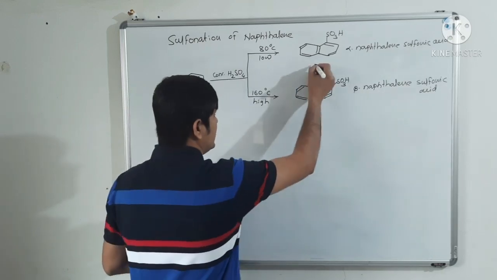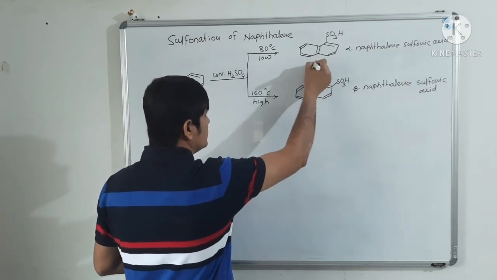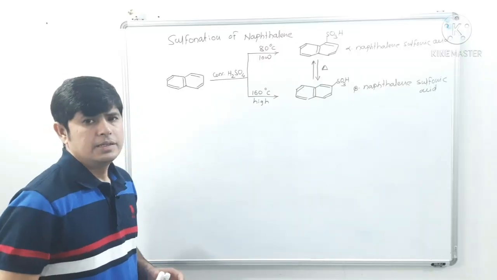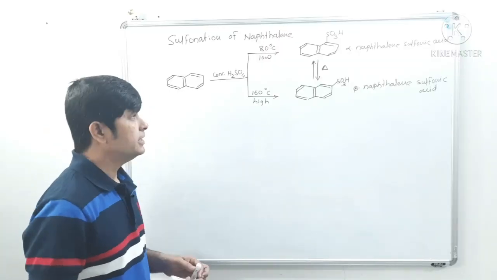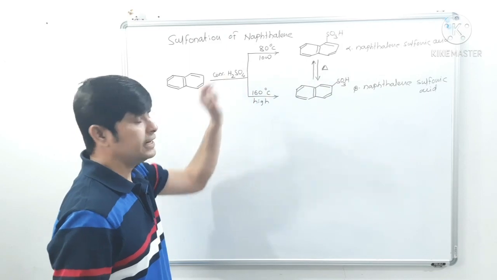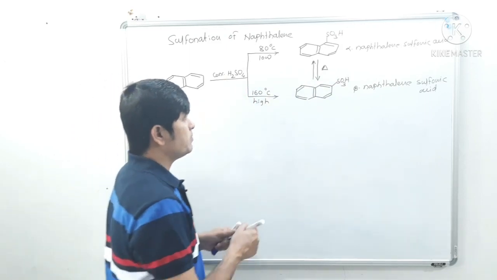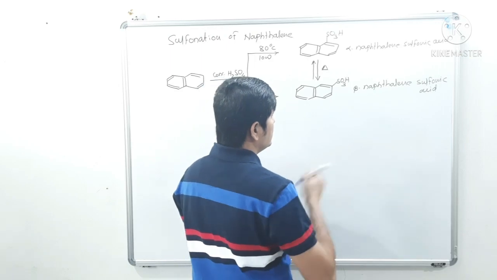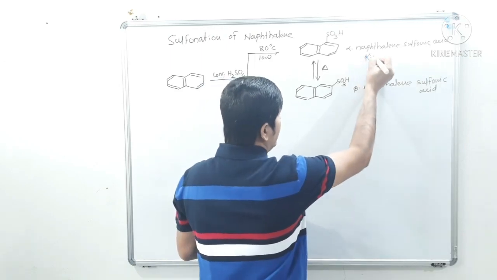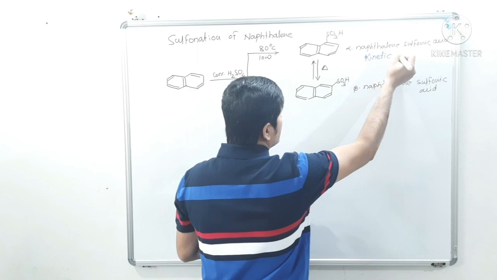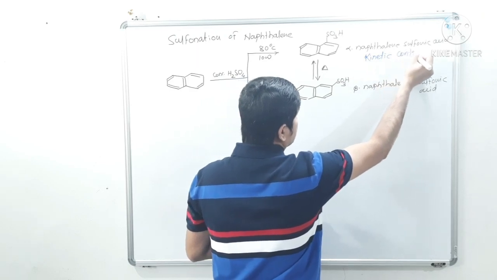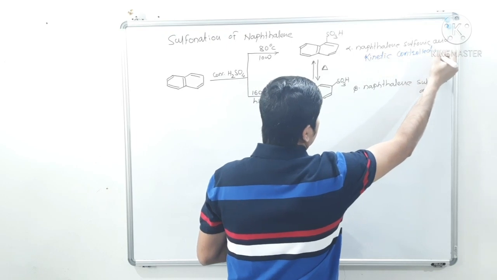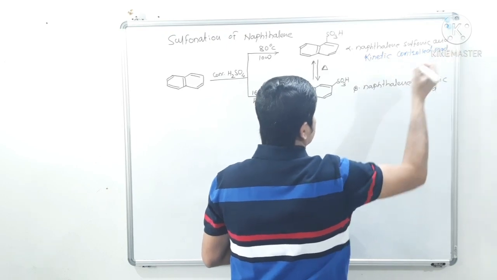Okay, in addition to that, I will show here. See, the product formation completely depends upon the temperature. This product, alpha naphthalene sulfonic acid, is also called the kinetic control product.